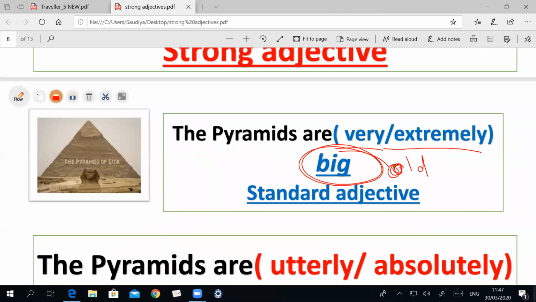This is the standard adjective. Can I say utterly? Of course not. Can I say absolutely? Wrong.